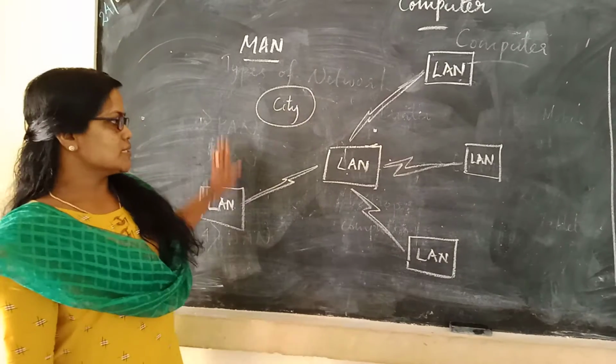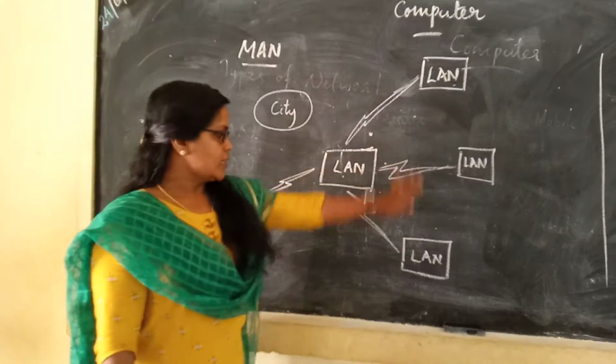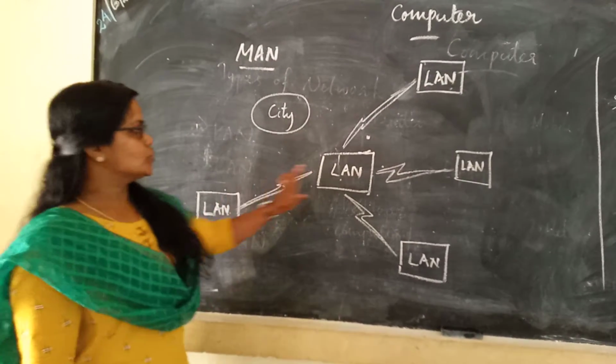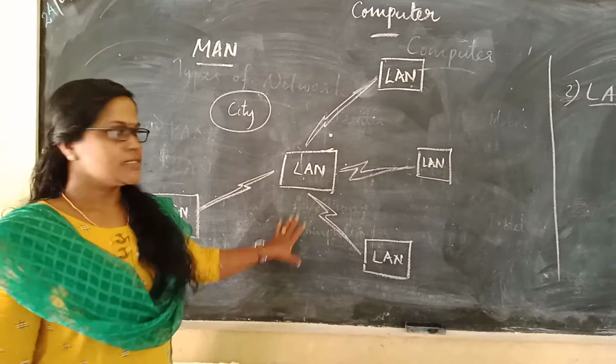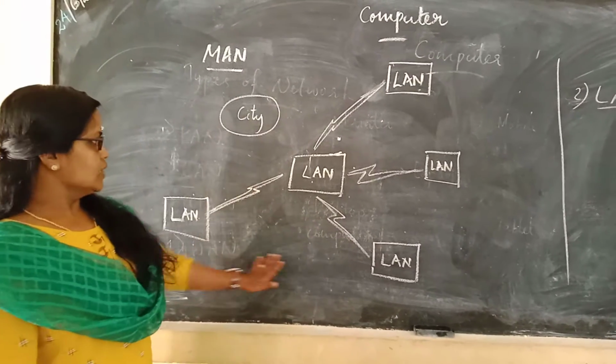Look here, this is a city. Many LANs are connected. 1, 2, 3, 4, 5 LANs are connected here. This is a cable TV network.